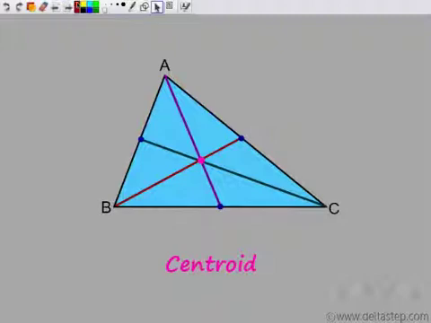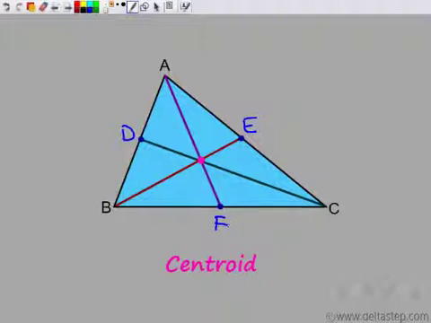Let us say the triangle is ABC, and let's call the midpoints D, E, F. So if midpoints are D, E, F, then we see that all these medians are actually intersecting at one point, and this point is nothing but the centroid. It's called the centroid. And why is it that the triangle gets balanced here?